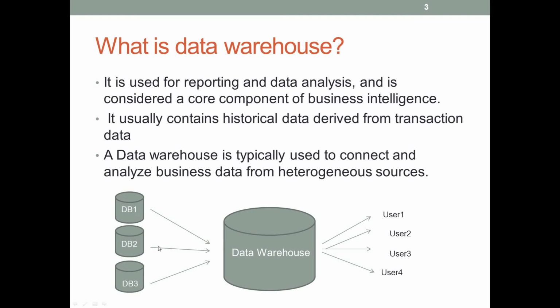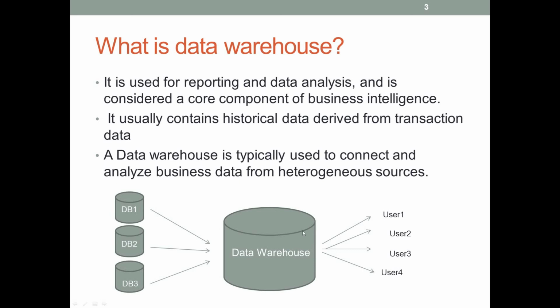So all these heterogeneous sources of data are first extracted, and then it is transformed. The transform means it is cleaned and integrated and then loaded into the data warehouse. So this data warehouse gives the consolidated form of the data coming from these heterogeneous sources, and once it is transformed, it is ready for the visualization.